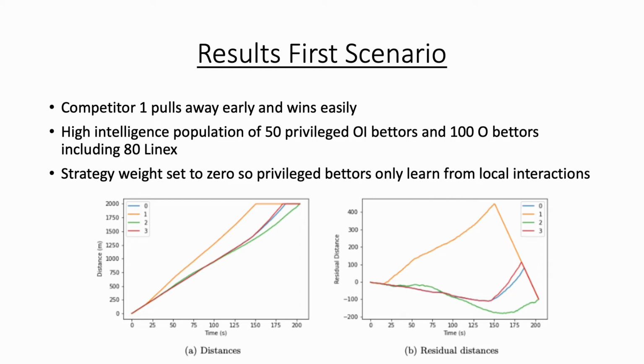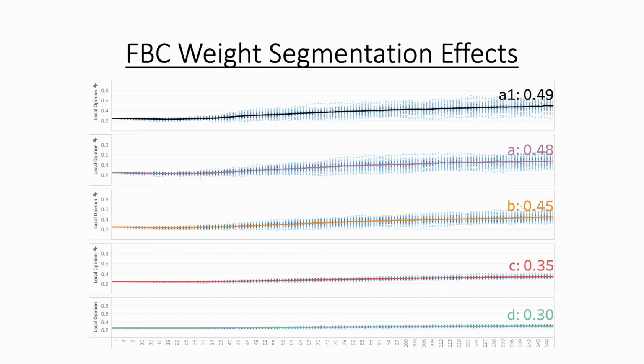The strategy weight of the privileged bettors was set to 0, meaning they could only be impacted by their interactions with other bettors. The population was set to be of high intelligence, this enabling the effect of the first 3 feature objectives to be examined, for what extent the privileged bettors could learn from the high intelligence Linux bettor strategies that competitor 1 was easily winning.